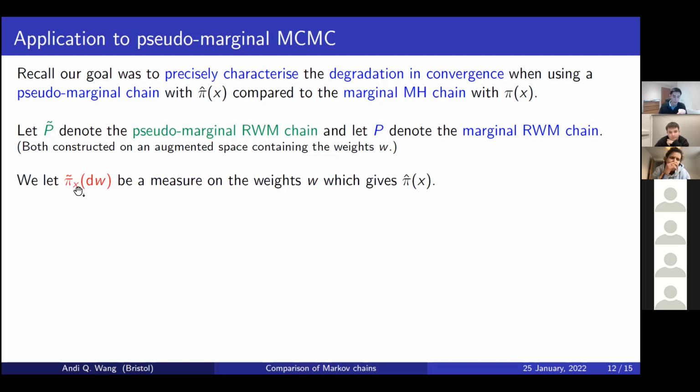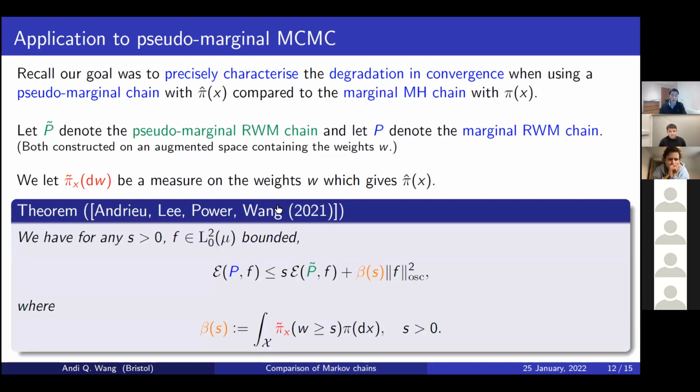Now I'll let pi tilde of x be a measure which is associated with these weights, which give rise to the pi of x. Remember, this pi hat is like w times pi of x. So this measure is associated with those weights w. So here is our main comparison result. Here we have the Dirichlet form of the original marginal chain P, and here we have the Dirichlet form of the pseudo-marginal chain. And what this is basically saying is that the pseudo-marginal chain is going to be worse than the original chain. How much worse? Controlled by this beta function, which we explicitly have written here, which is defined by the tail probabilities of the weights.